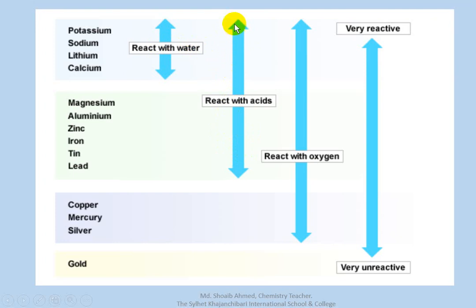So magnesium, aluminum, zinc, iron, tin react only with acid. Potassium, sodium, lithium, calcium react with water, also acid. Okay. Now this substance doesn't react with acid or water, gold.